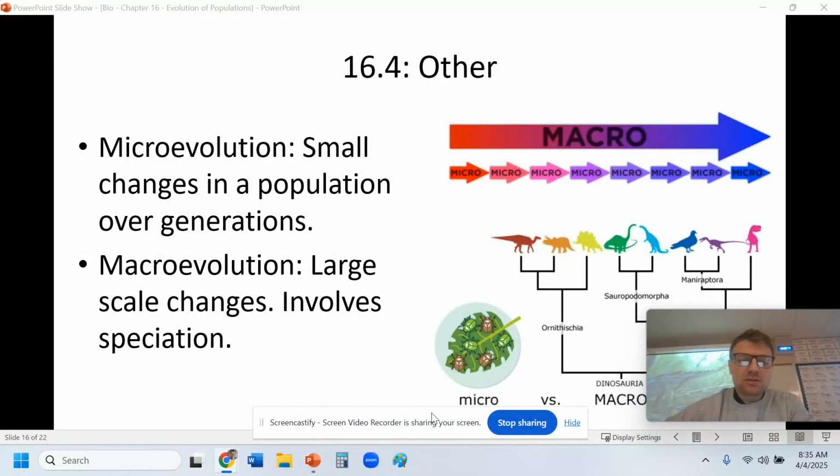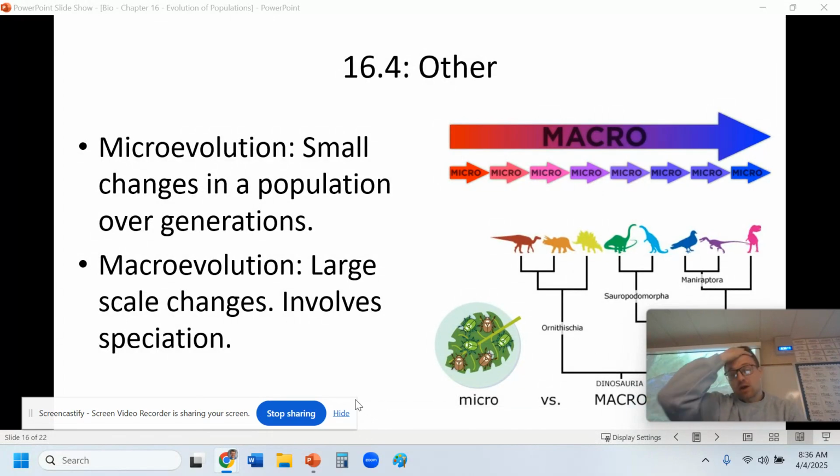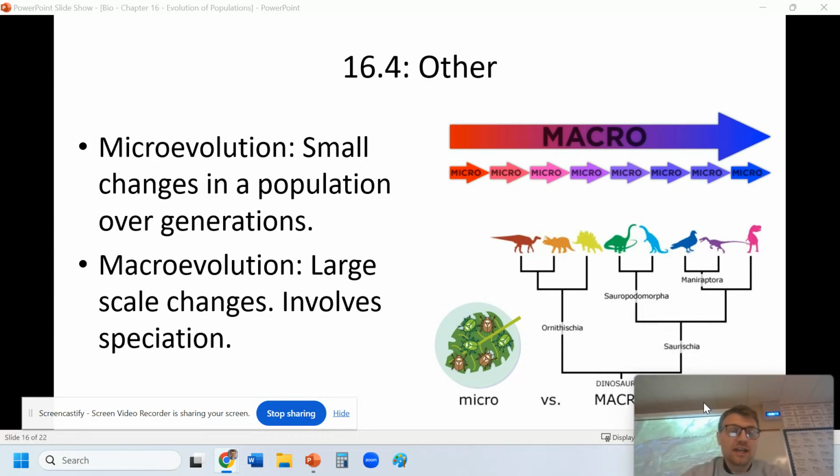All right, in chapter 16.4, we're going to cover something called micro versus macro evolution. This is basically a term that looks at the length of time evolution is occurring. So in microevolution, there are small changes. Micro meaning small, we look at small changes over populations, over several generations. Macroevolution is more large scale and it involves speciation. So what we just talked about with speciation, with species changing over long periods of time, this is macroevolution. Micro is small, while macro is large.